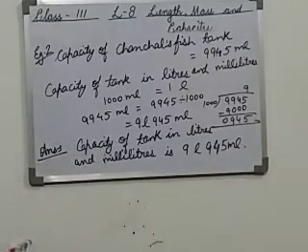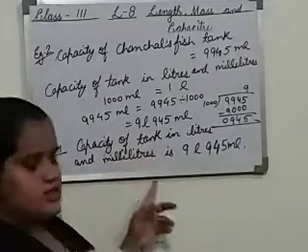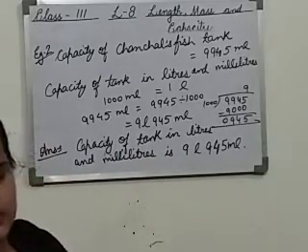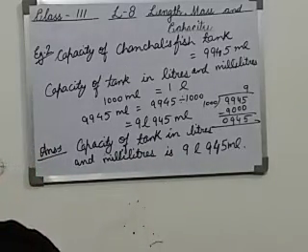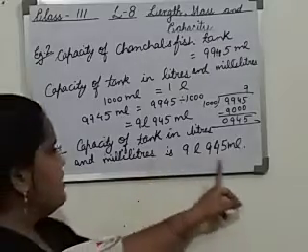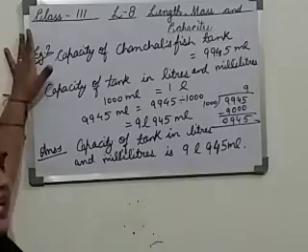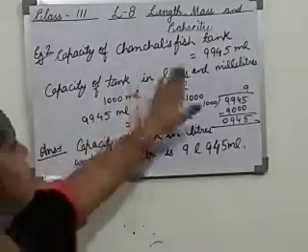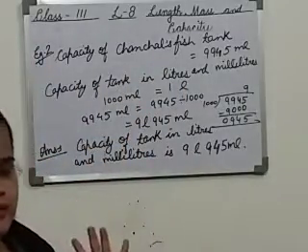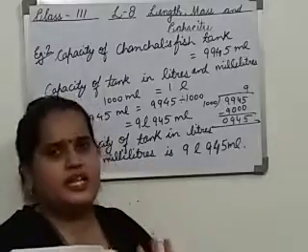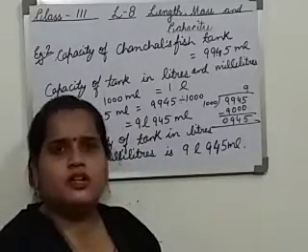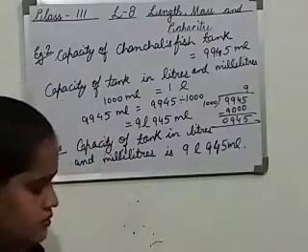Means the question is how much would it be in liters and milliliters. So in liters and milliliters, what is the capacity? 9 liter, 945 milliliter. Like this you have to do the word problems, writing the statements very properly. Meaning of word problem means you have to write the statement. Just calculation work is not enough. Okay.